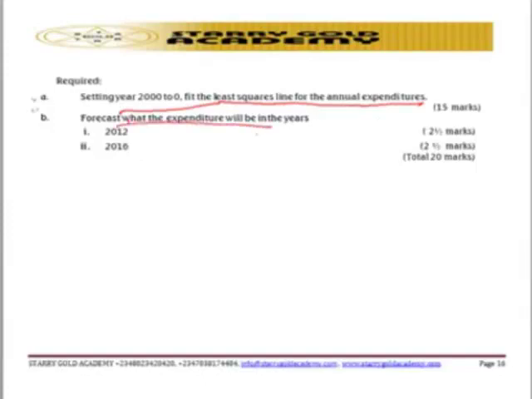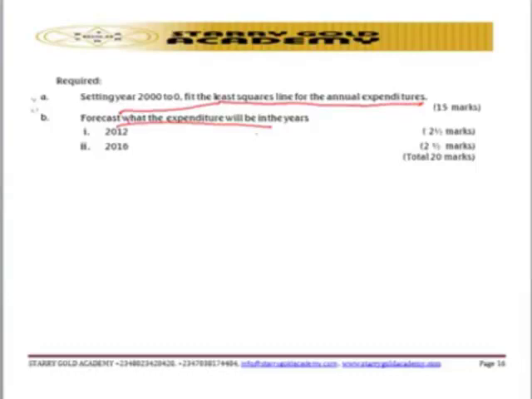Another interesting topic that you'll be checking under the probability aspect is forecasting, what they call forecasting based on the expenditure. So look at those things. From there you're able to know how you can approach the question. Without doing that, getting the accurate solution for the question will be difficult. So it is better for a student to know where the question and the topic are coming from, then how to approach the question. So that is that for question number 3.